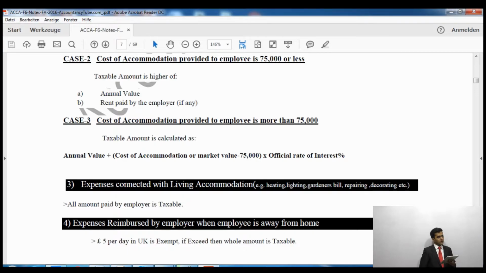The question will tell you the annual value, and it will also tell you the rent paid by the employer. Annual value is sometimes known as rateable value as well.